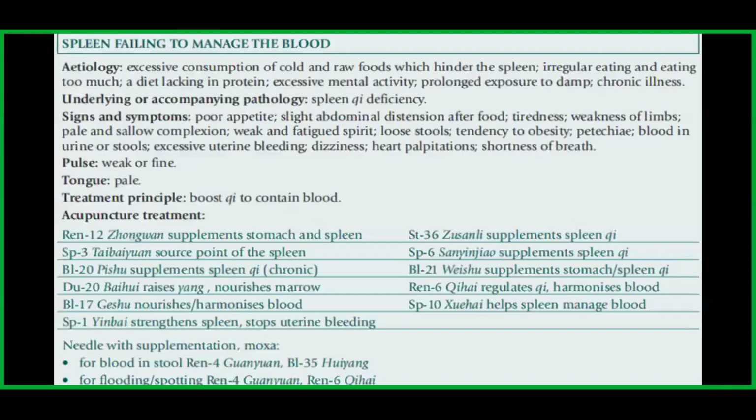Ren 6 regulates qi, harmonizes blood, and Spleen 10 helps spleen manage the blood. Needle with supplementation of moxa. For blood in the stool, you may use Ren 4 and Bladder 35. And for flooding or spotting, use Ren 4 and Ren 6.